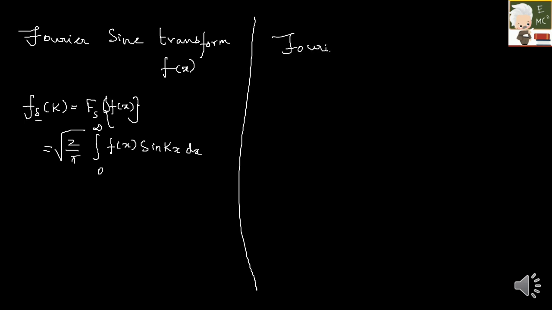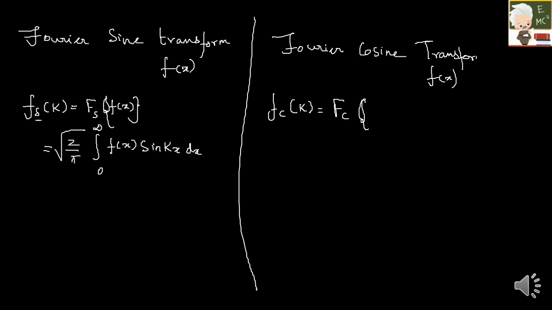Similarly, we have the Fourier cosine transform of a function f of x. So here the Fourier cosine transform fc of k is equal to the same under root 2 by pi integral 0 to infinity f of x into cos kx. Since it is cosine, it is cos kx.